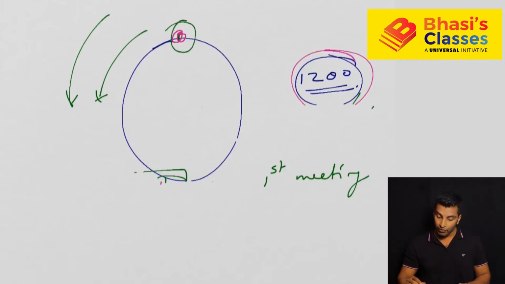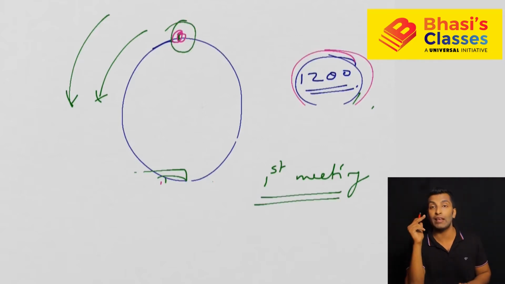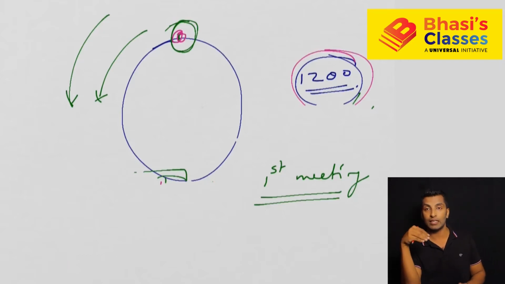So when I ask you a question on when they will meet for the first time, that meeting can be anywhere. But the second question, when they will meet again at the starting point, is a very specific question. You need to see when they will come back at the starting point. So these two are different. When I ask when they meet for the first time, it can be anywhere in the track. But if I ask when they meet again at the starting point, that's an entirely different question. So we'll discuss both scenarios.